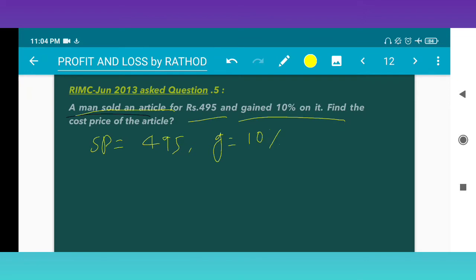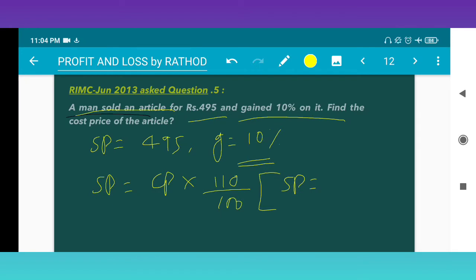Very easy. We discussed this. SP depends on CP into 110 upon 100, since gain is 10%. This is the formula: SP is CP into (100 plus gain percent) upon 100.